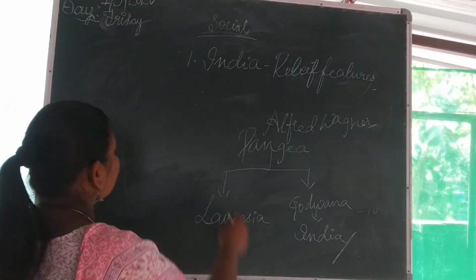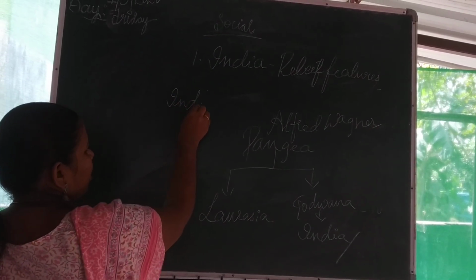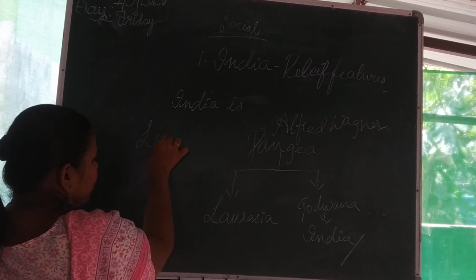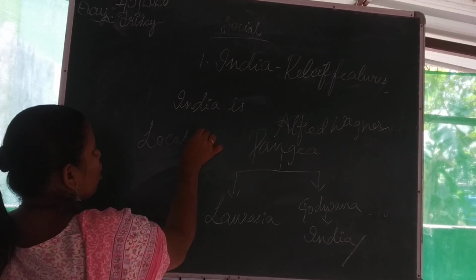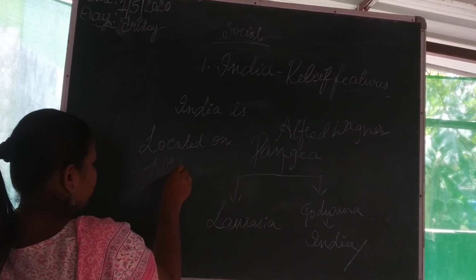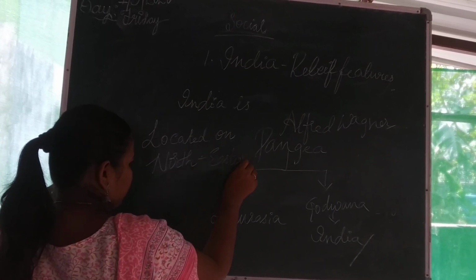Remember, children, they will be asking a question like this: what is the location of India? India is located on the northeastern hemisphere. You can please note down this point also. Northeastern hemisphere.